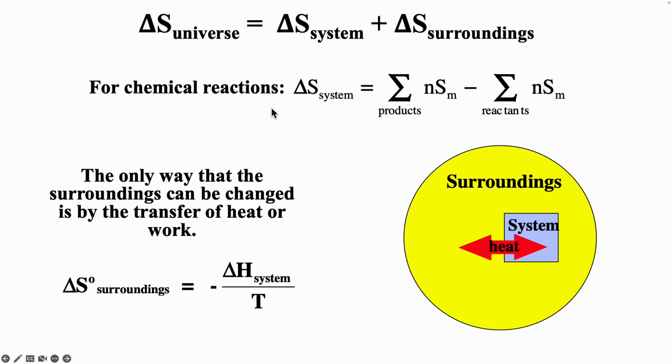And so the second law says if the entropy of the universe increases, then it's a spontaneous process. Now, it seems really hard to calculate the change in entropy of the universe, but it's kind of cool. By defining the system as being a closed system, we see that we can calculate the delta S of the system by products minus reactants. We can calculate delta S of surroundings as minus delta H over T. And so we can actually calculate delta S of the universe from delta S of the system and delta H of the system. I hope that was helpful.